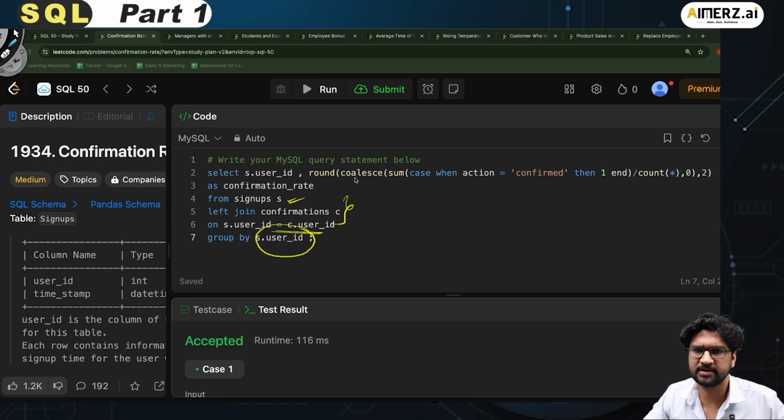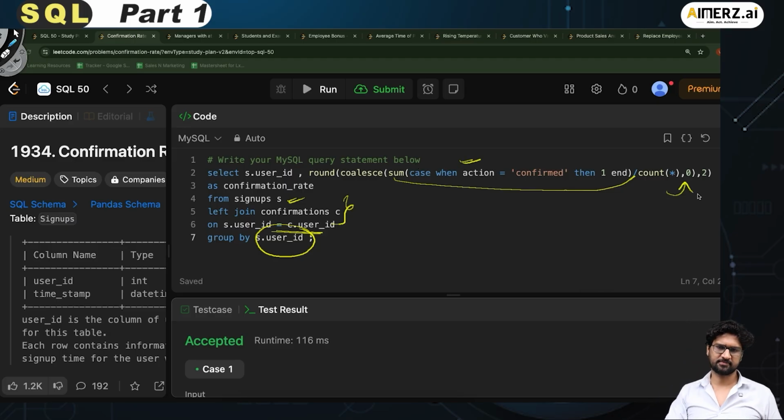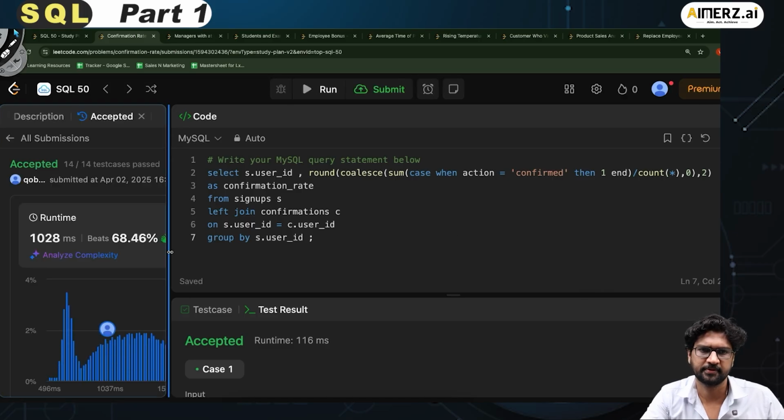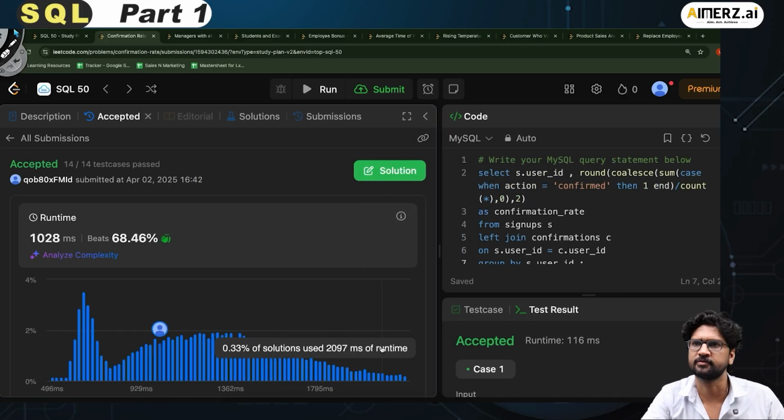So I find the sum of all these values, then I find the average, and then I round it to 2 places, and I do this by the group by. So this is how I find the rates. Let me submit and see if it works. I click on submit. Perfectly fine. So this is working great for us.